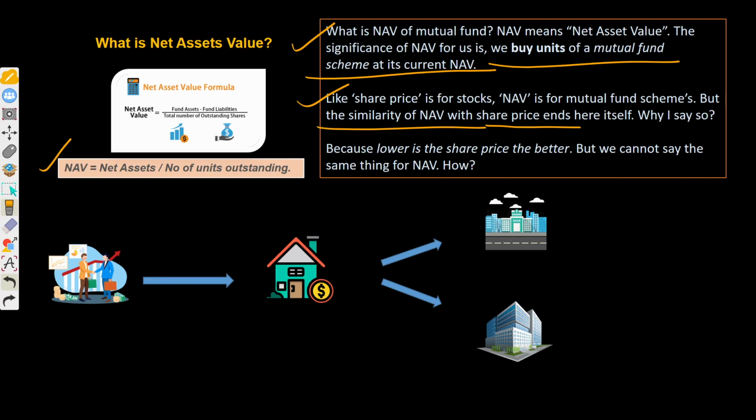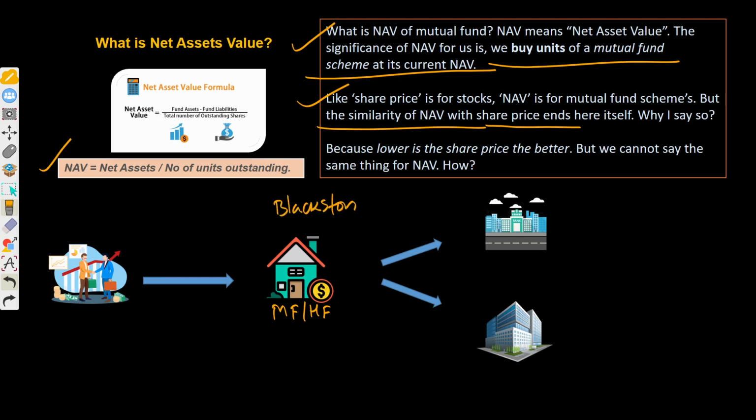NAV is just the net asset value of that particular fund after deduction of the fund's liabilities and expenses. We have covered a couple of examples in this session, but I'll quickly walk you through what happens. Let's say you have a mutual fund, or maybe a hedge fund, and the hedge fund house is, let's say, Blackstone.